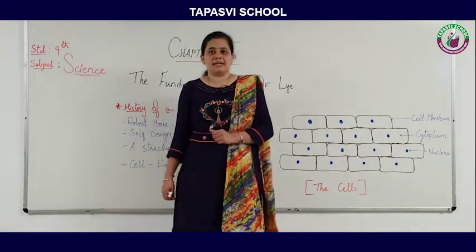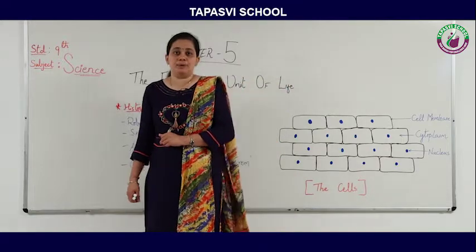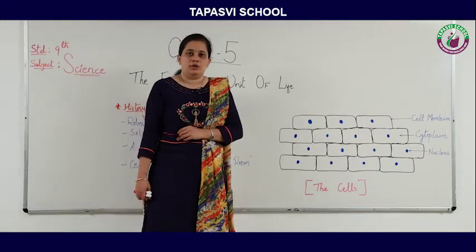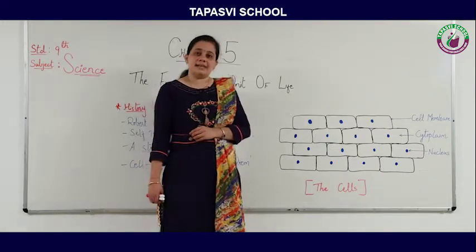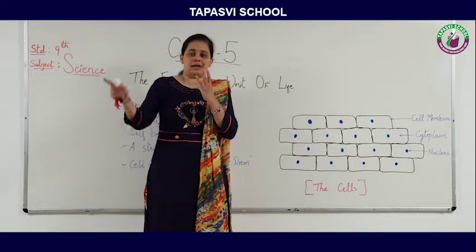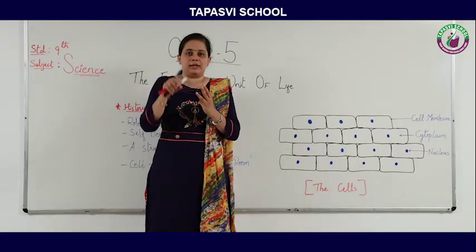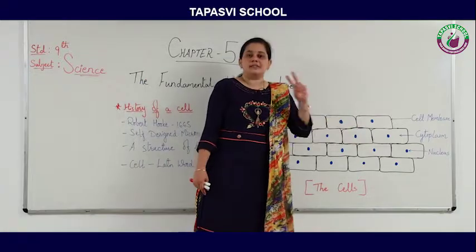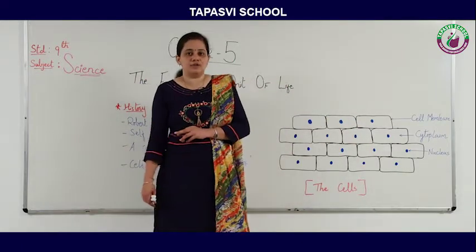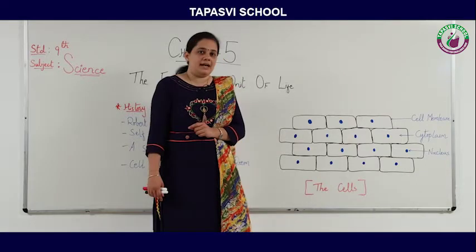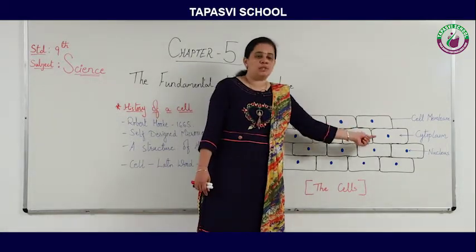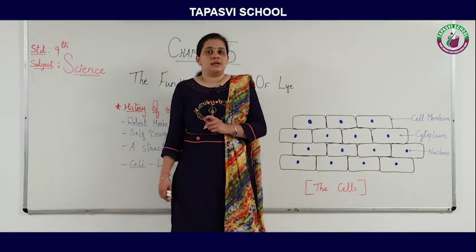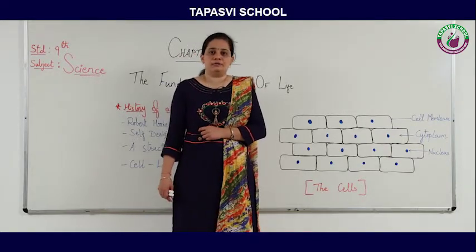And we can say that nucleus is the brain of the cell. It controls all the functions of the cell. So any cell contains three things: the outer boundary or a border, that is cell membrane or plasma membrane, the inner jelly-like substance, that is known as cytoplasm, and the nucleus, which is generally spherical in shape, and it is known as the brain of a cell.